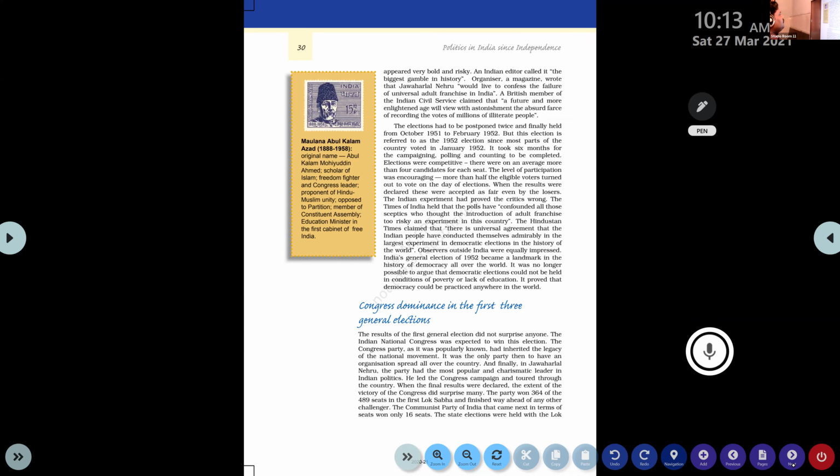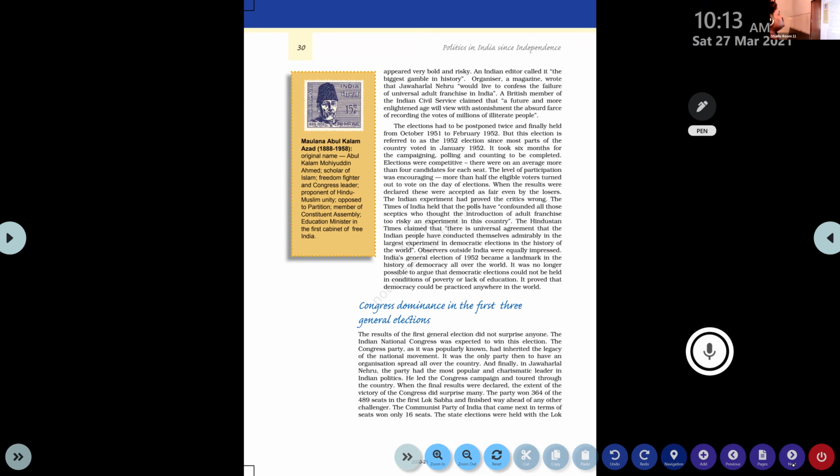Organizer, a magazine, wrote that Jawaharlal Nehru would live to confess the failure of universal adult franchise in India. Another newspaper and magazine wrote that Jawaharlal Nehru would pay, as the person responsible for the failure of the use of universal adult franchise in India. He would live and have to give an answer. He is answerable for the use of universal adult franchise in the future, it seems.